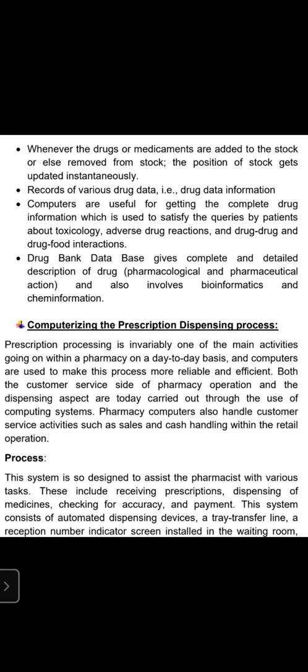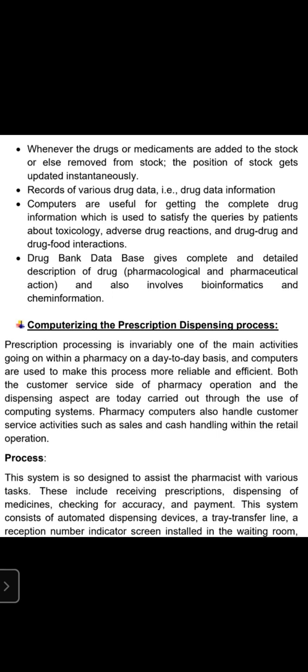This system is designed to assist the pharmacist with various tasks. It may be handling the prescription, handling the customers, handling the medications, keeping the medications in different racks, floors, boxes, and all those things. These include receiving prescriptions, dispensing of medicines, checking for accuracy and payments.